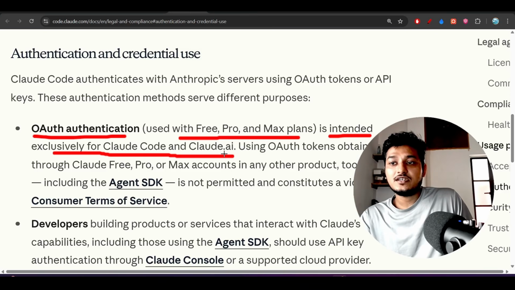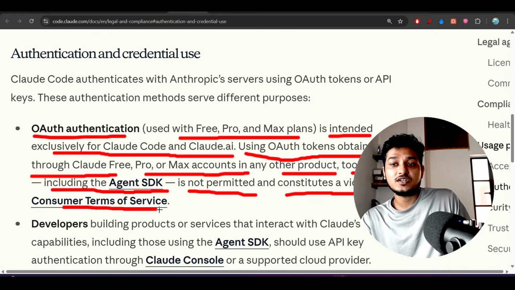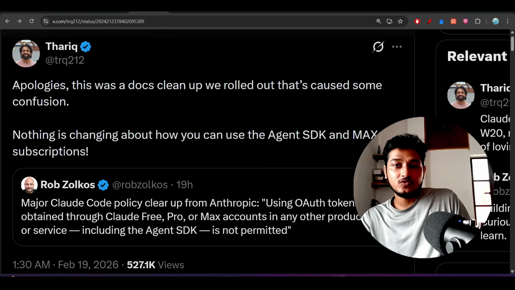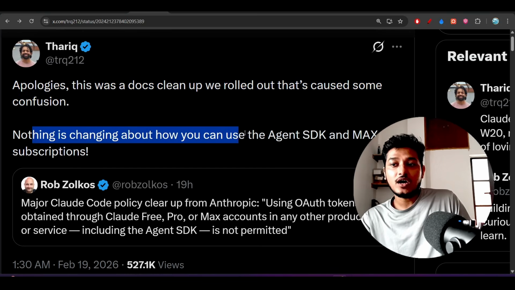And also this is the Claude.ai official website. Using OAuth tokens obtained through Claude Free, Pro or Max accounts in any other product, tool or service, including the Agent SDK, is not permitted and constitutes a violation of the consumer terms of service. And also one of the members from Claude, or you can say Anthropic, is saying: apologize, this was a docs cleanup we rolled out that caused some confusion. Nothing is changing about how you can use the Agent SDK and Max subscription.